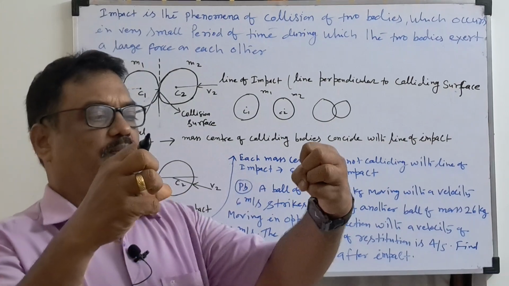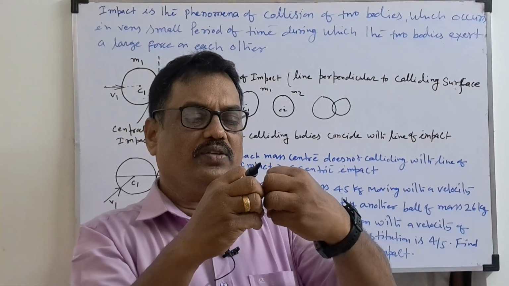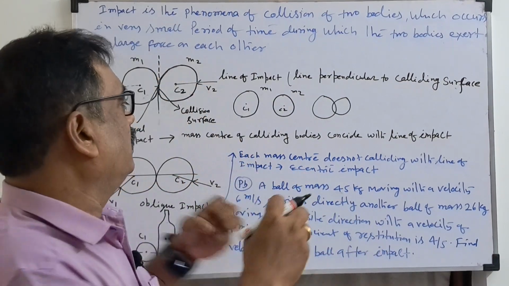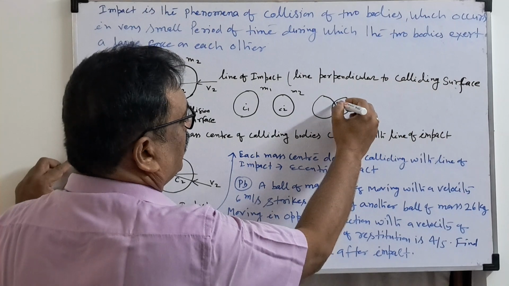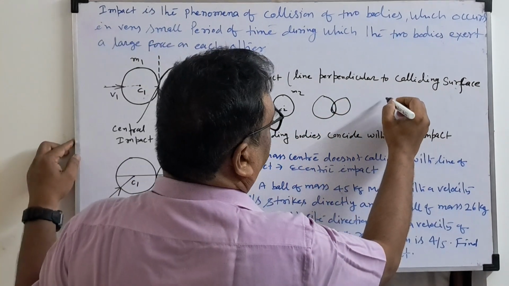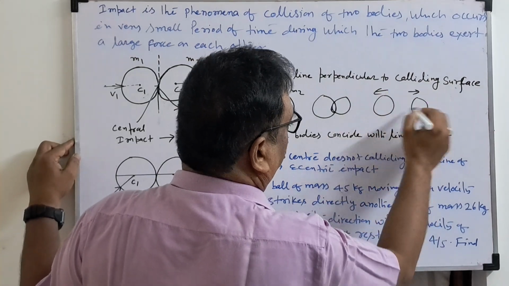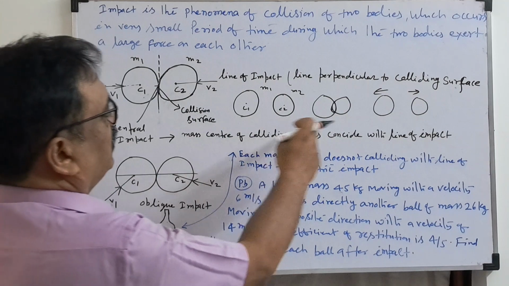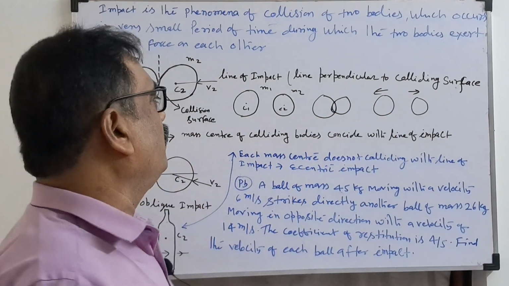Two balls will collide for a small interval of time, they will go in. Immersions will take place on both sides. So this first block went inside this block, so you will see the immersion of this. After collision, the bodies will move in opposite directions. So before collision, during the collision, after collision, that basic concept we are going to study here.